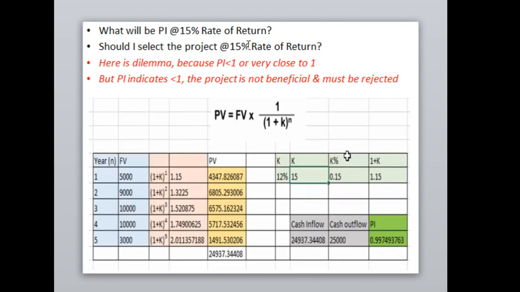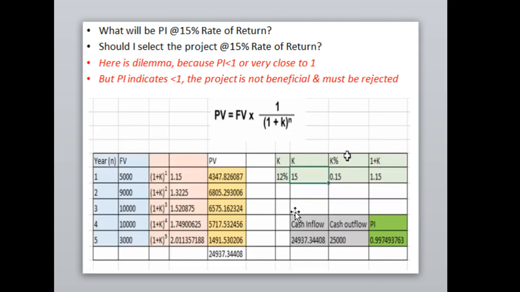By using this particular rate, you will see the profitability index is 0.9974. So the PI is less than 1, but at the same time you can see it is very close to 1. So PI indicates less than 1.